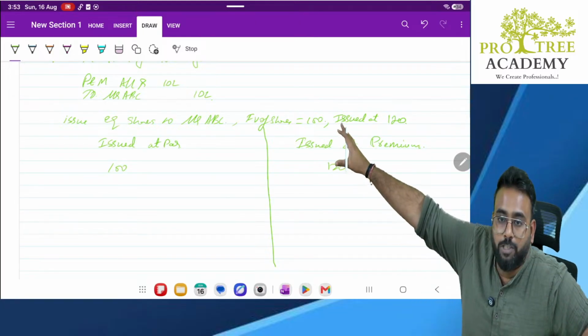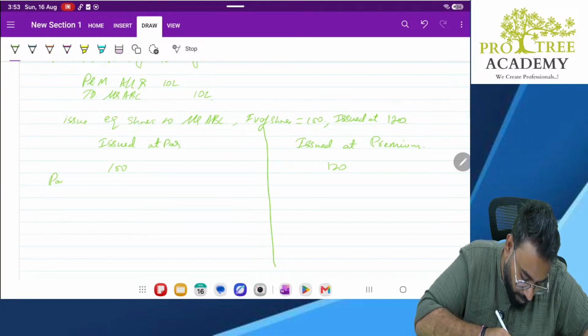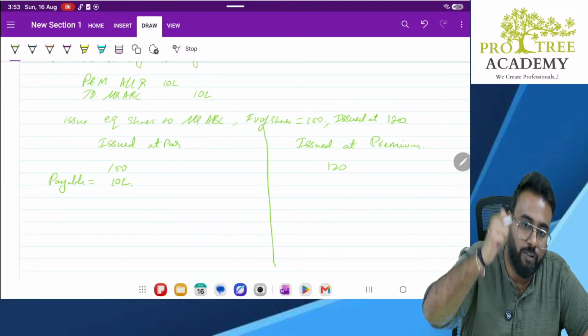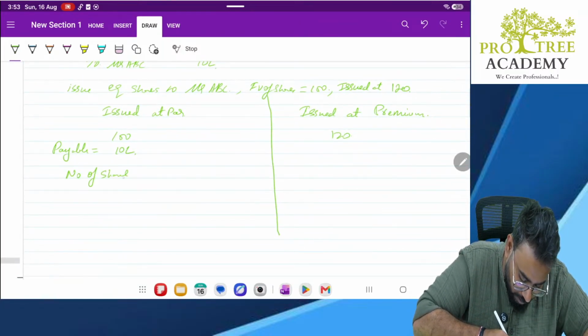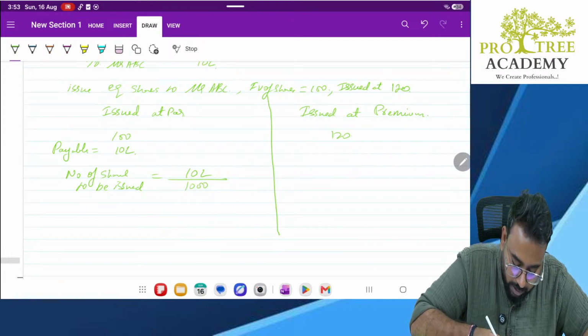For 10 lakh rupees, payable is equal to 10 lakhs. So how many shares do you have to issue? I have to pay 10 lakh and each share value is 100.